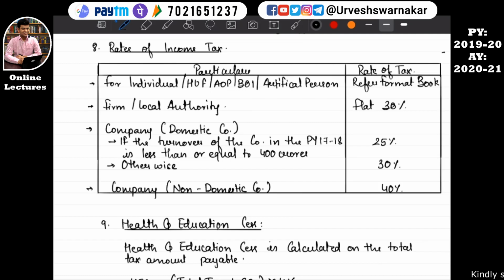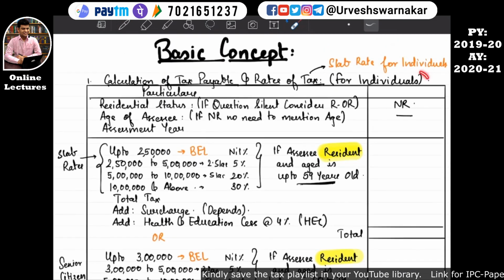Let's continue the lecture. We have already studied the rates of taxes, that is the slab rate from the format book. I have already prepared the notes, so let's read it. Rate of income tax for individual, HUF, AOP, BOI, artificial person. Refer format book. This particular rate slab is for individual, HUF, AOP, BOI and artificial judicial person.